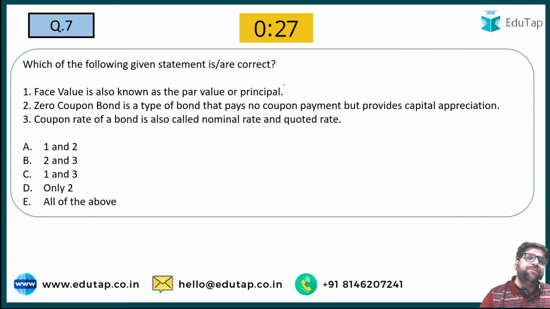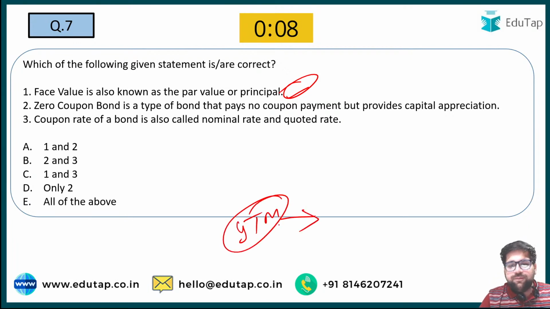Face value is also known as par value or principal. Zero coupon bond is a type of bond that pays no coupon. Coupon rate of a bond is also known as nominal or quoted rate. Also in bonds, if you are covering it, there is a concept of YTM. Also type the full form of YTM if possible. So Nilesh is going with A and Shivam is going with E. Veena is only going with D. Sonia is also going with D. I can see some members who are here from our LPS only.